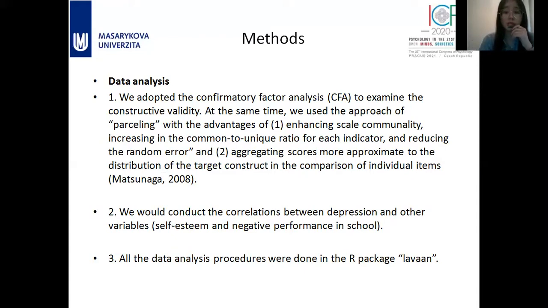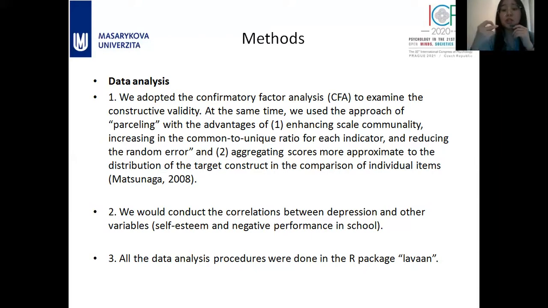So we adopted CFA analysis to examine the construct validity. At the same time, we combined it with the approach of parceling. The parceling technique has several advantages. First, it can enhance the scale's communality, and it can also increase the common-to-unique ratio for each indicator. And most importantly, the parceling method can reduce random error, and these advantages bring some benefits to us.